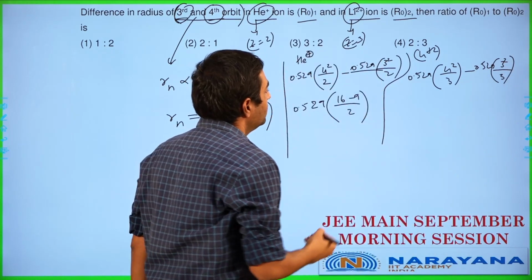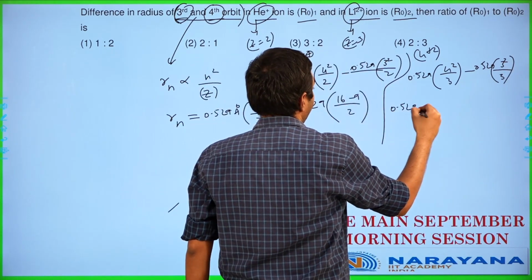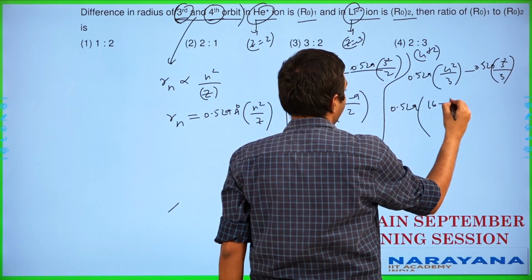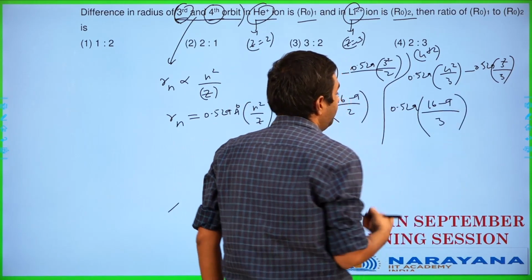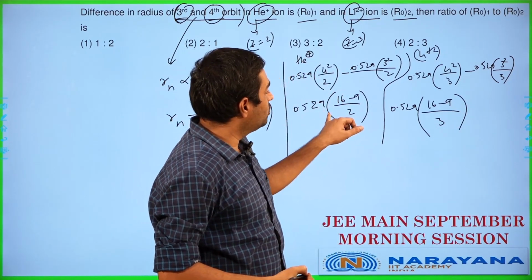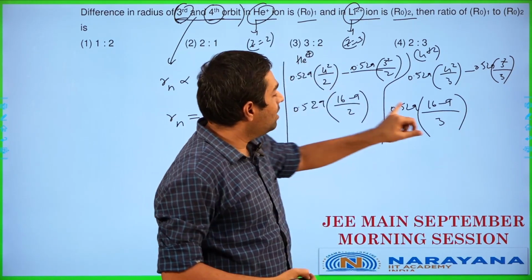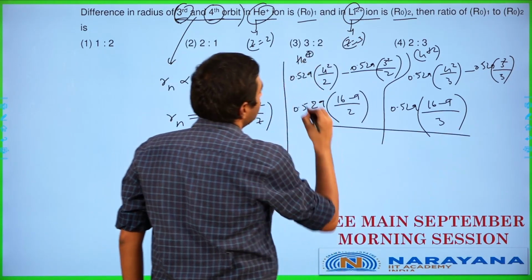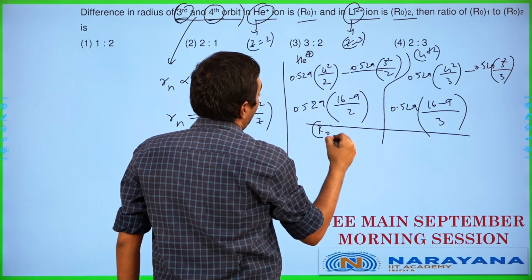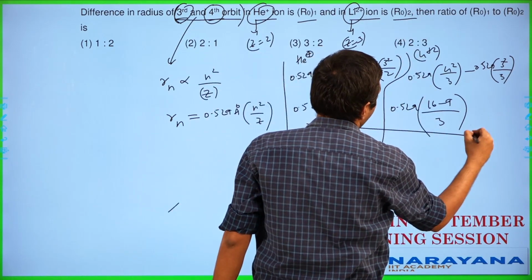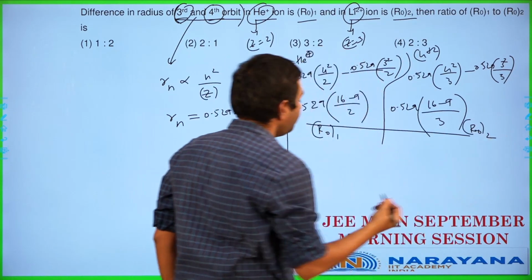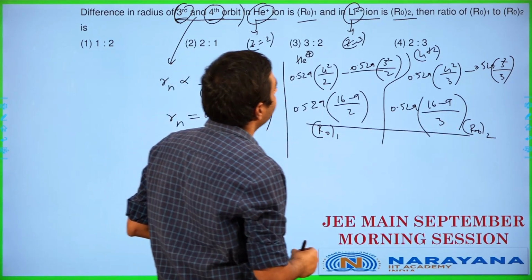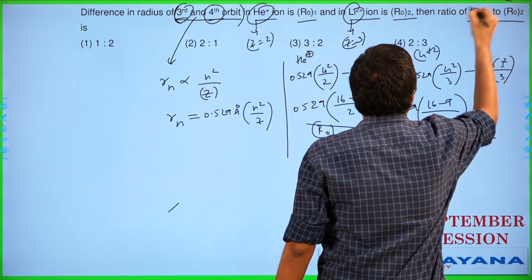So in this particular case we have 0.529 into 16 minus 9. Again it works out as 16 minus 9, but this time divided by 3. So this is the difference for helium plus and this is the difference for lithium plus 2. Let's have a look at the ratio now. This is your R naught of 1 and this is your R naught of 2. Now we are asked to find the ratio of R naught of 1 to R naught of 2.